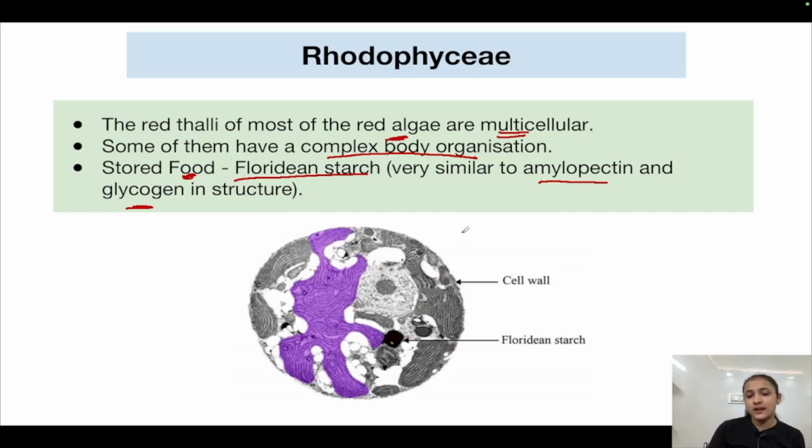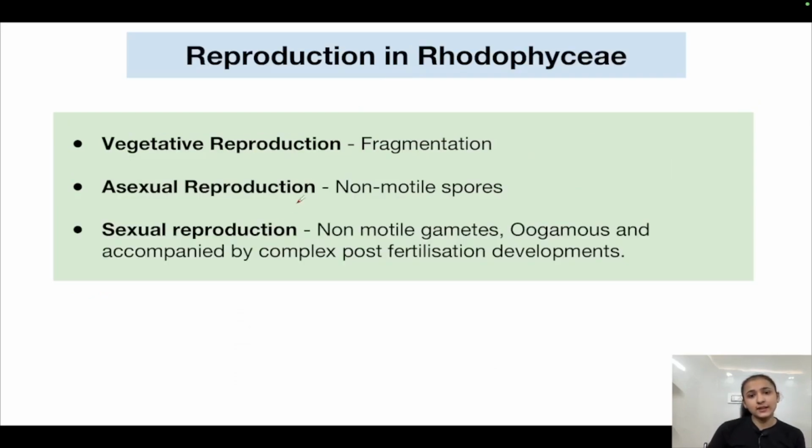It is Floridian starch. This is the ultrastructure of the red algae. As you can see in this image, this is the cell wall, this is the chloroplast, this purple colored area, and this black colored dot here is the Floridian starch, which is the stored food of red algae. Food is stored in the form of Floridian starch in red algae.